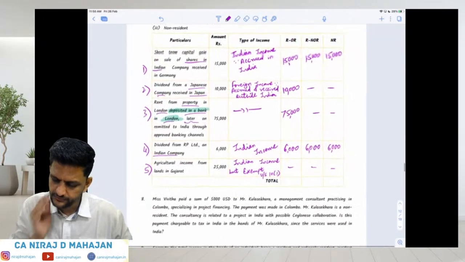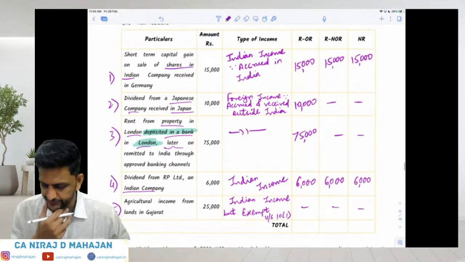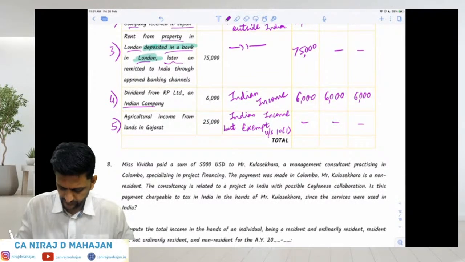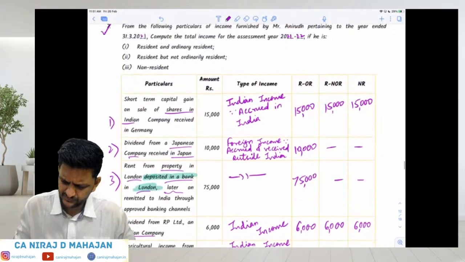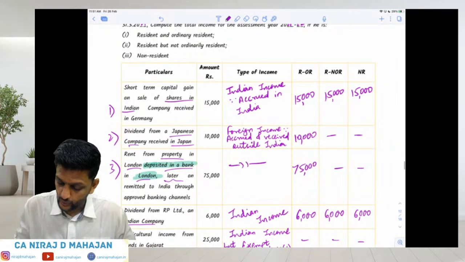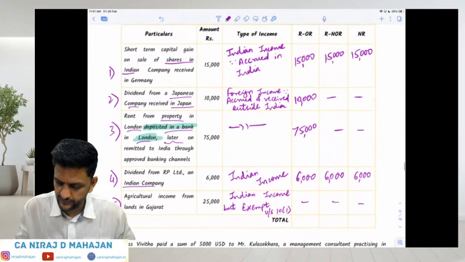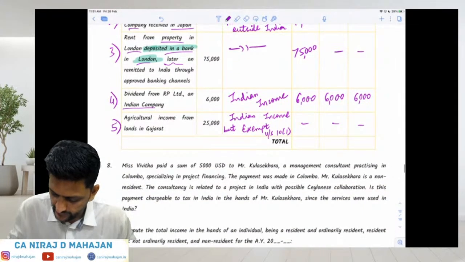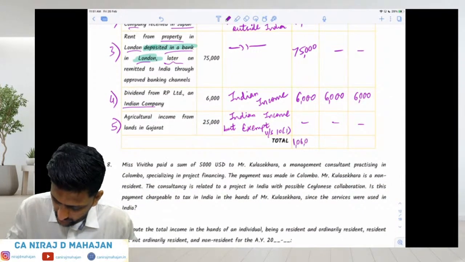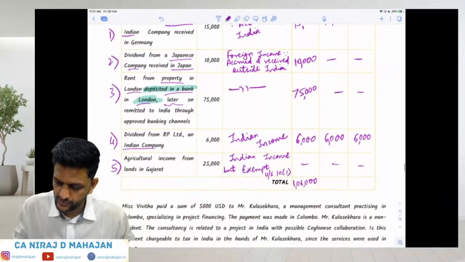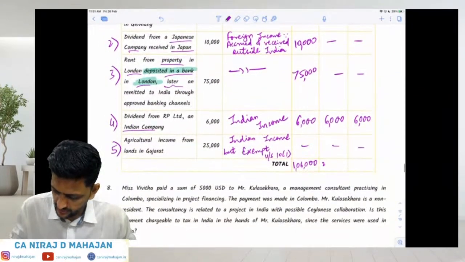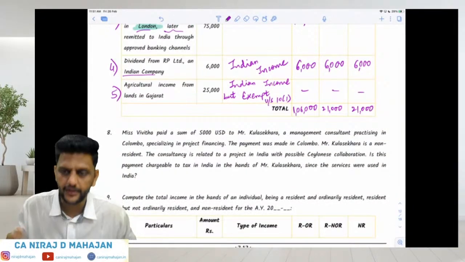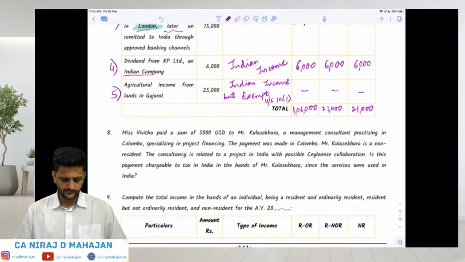Take the total. How much is it? 75, 85, 90, 96,000, is it? Sorry, it is 1,06,000. 75, 85, 100 and 106. It is 1,06,000. This is how much? 21,000 and also 21,000. Correct, everybody? Done?